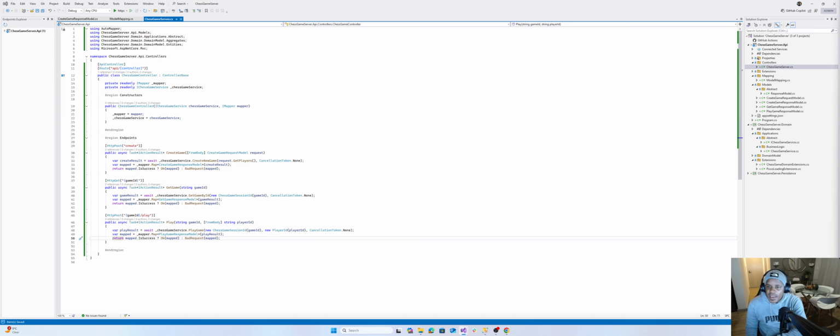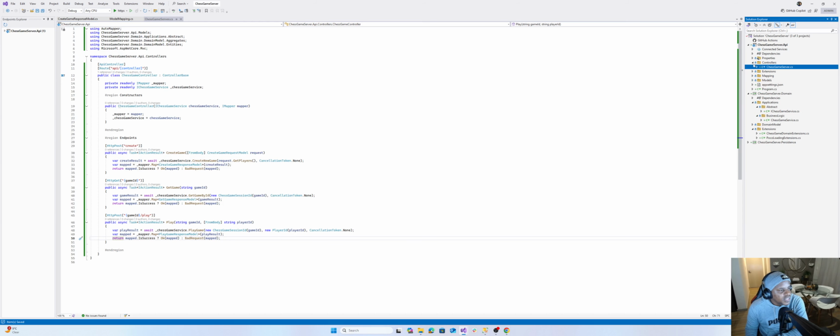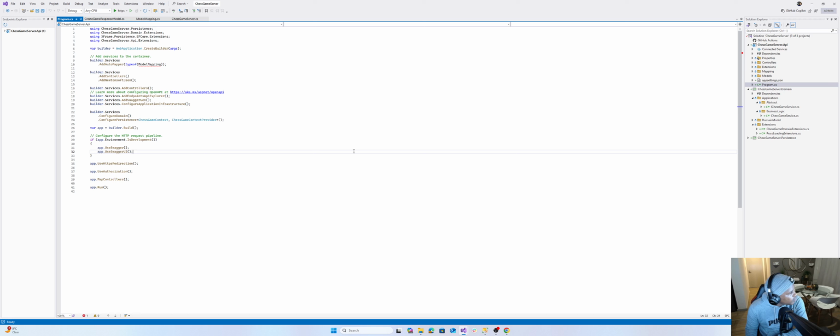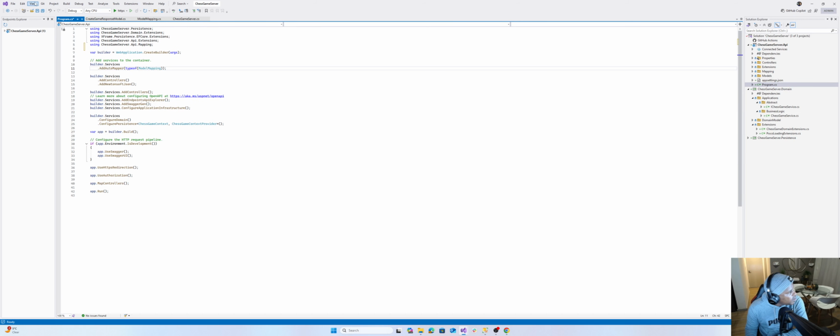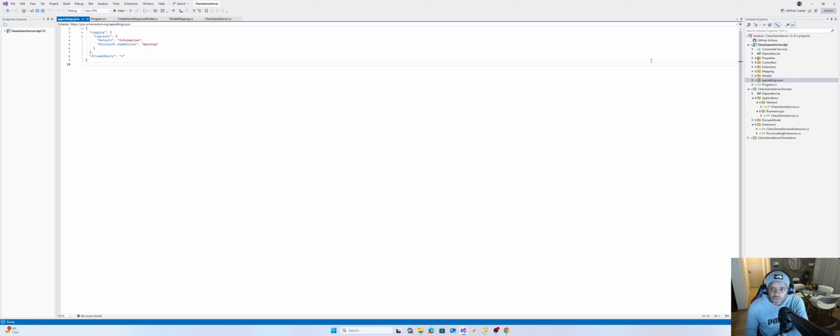Okay. What else? Okay, one more. Let's just check before, because I think we're nearly done here now. Now we have the model mapping, so we just need to include this using statement over here. And one more thing we need to do, because now we're going to be building. What we're going to do next is make sure our migrations build successfully, and there's something I was going to do. What was I going to do?